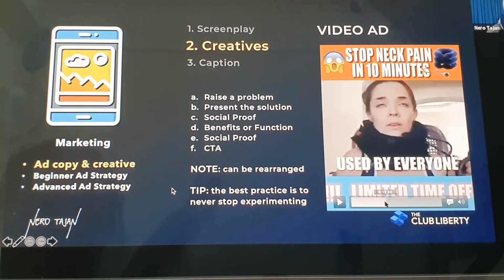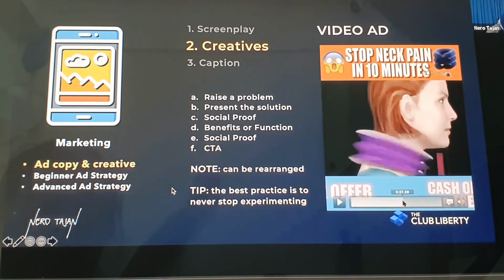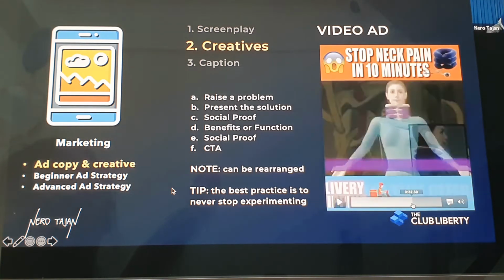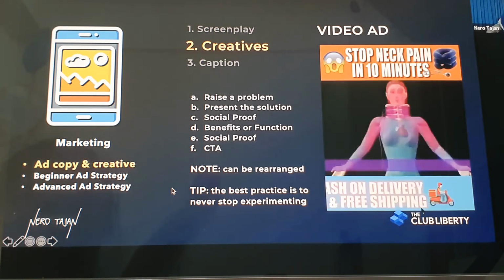Now guys, this is just an example, there are a lot of examples of social proof. I can't exhaust the examples. This one is a function, benefits or function, videos from PT. Now again, why do we use videos? Because we need to explain to the market that this is a new item, right? Now you see the point why we use videos if the item is new in the market, to explain. Right guys, noted?